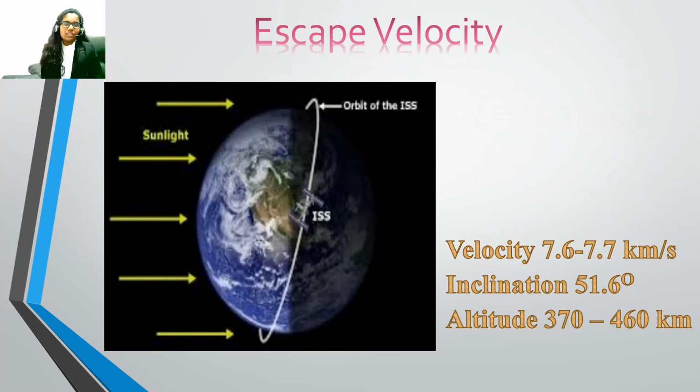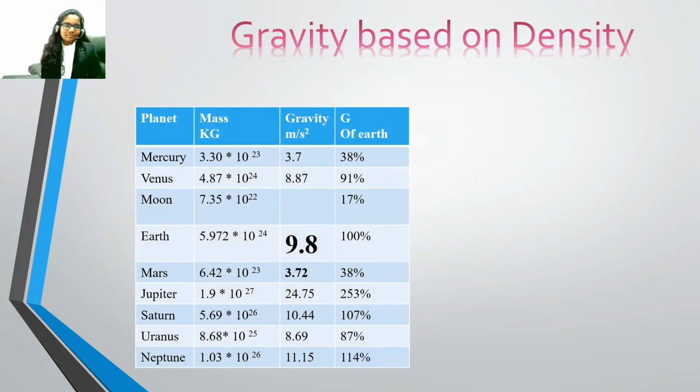So it continuously revolves around the Earth in an orbit. If its velocity is more than the escape velocity, for example 11.2 kilometers per second, it cannot orbit around the Earth but will go into space. The space station orbits Earth and sees a sunrise once every 92 minutes.